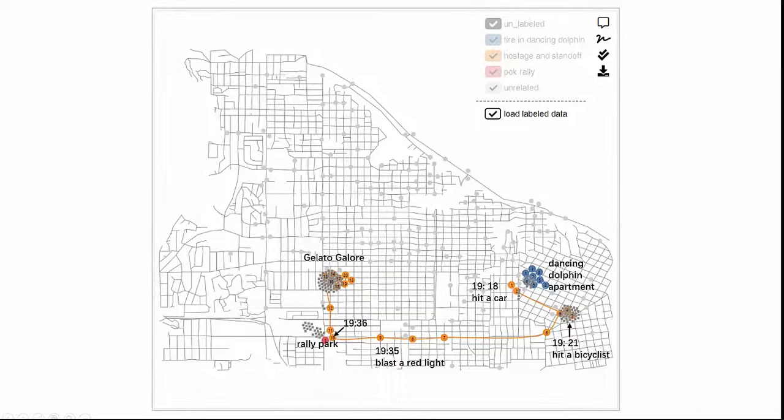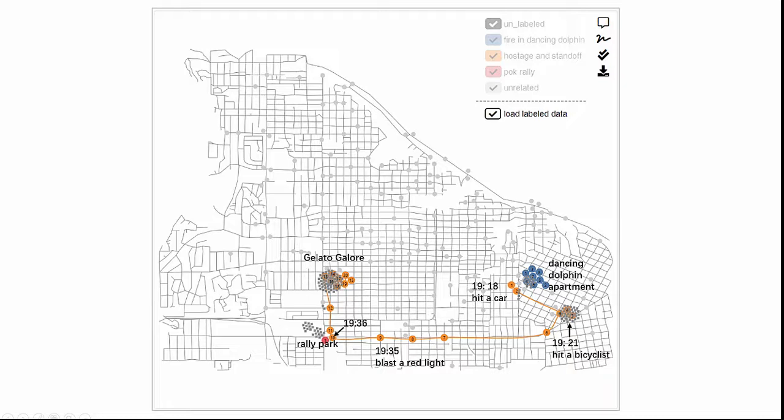For retrospective analysis, we will send first responders to the fire department because we believe that without the fire, the subsequent hit and run, hostage and standoff event would not happen. In the map, we link the calls related to the latter event in temporal order, resulting in a trajectory of the black van. We then note that the van was first seen hitting a bicyclist just near the apartment.